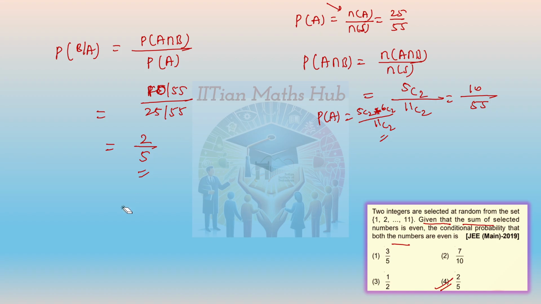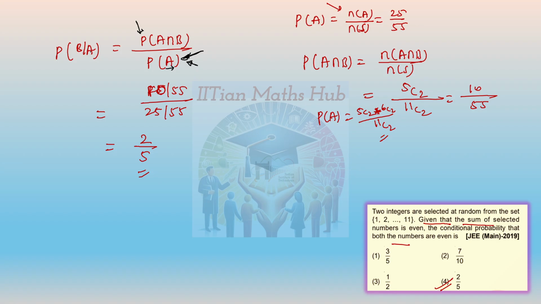This formula you're saying, probability of intersection B by probability of A, na? But here, we have to write every time the probability of that event which has already occurred.